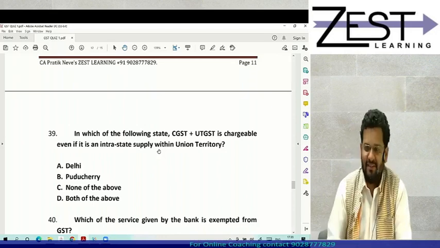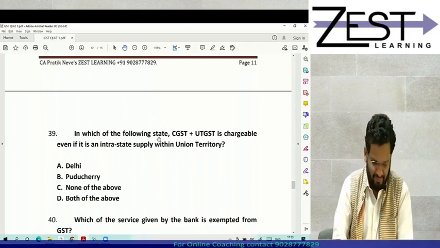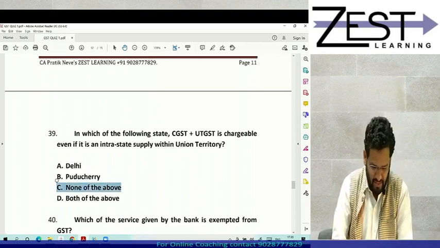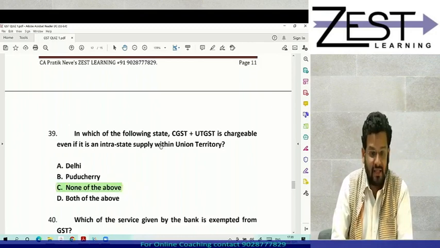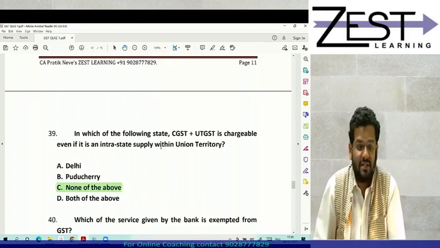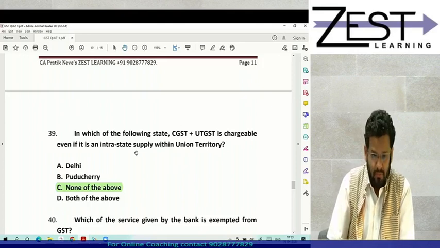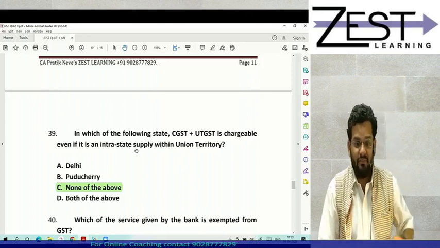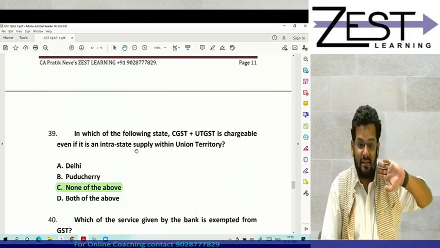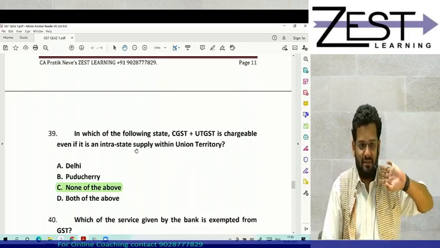Answer is none of the above. Why none of the above? In both these cases, actually what is chargeable is CGST plus SGST. Why so? Because both have their own state legislatures.